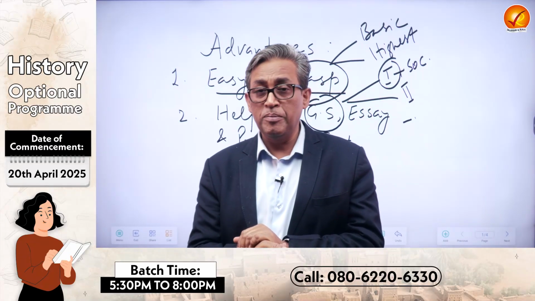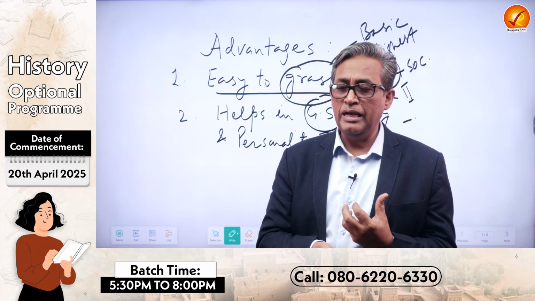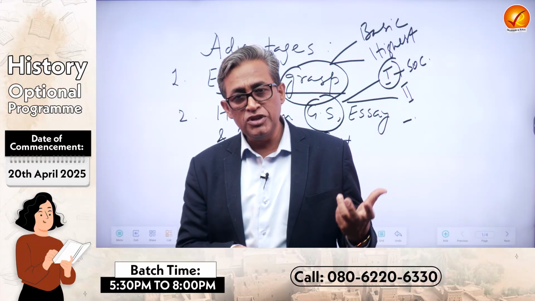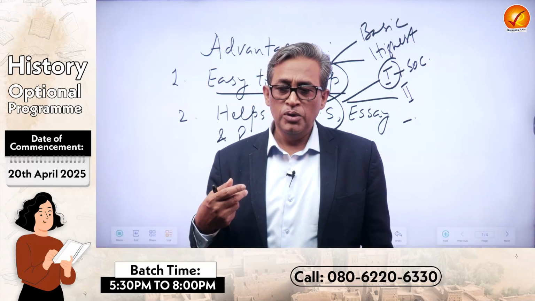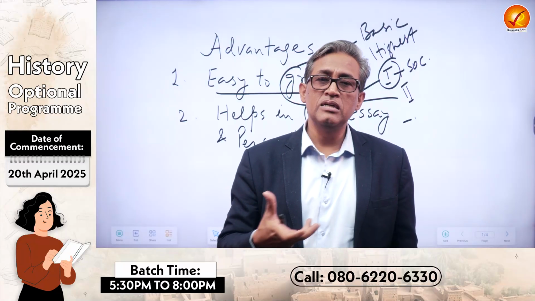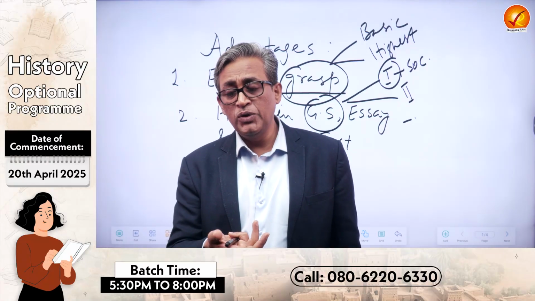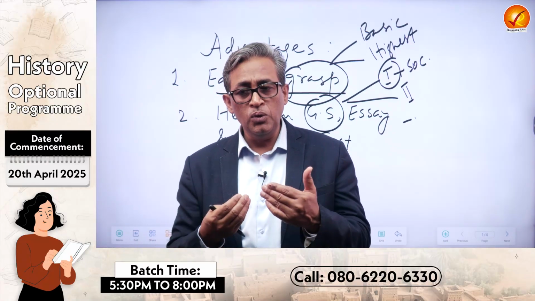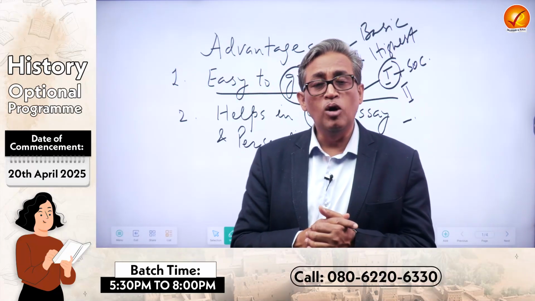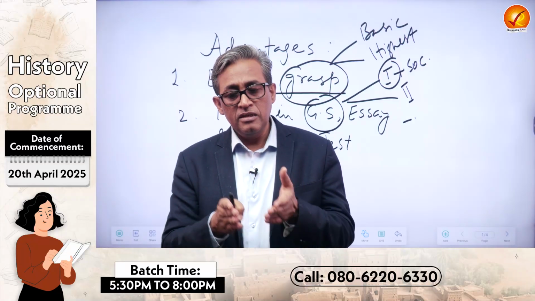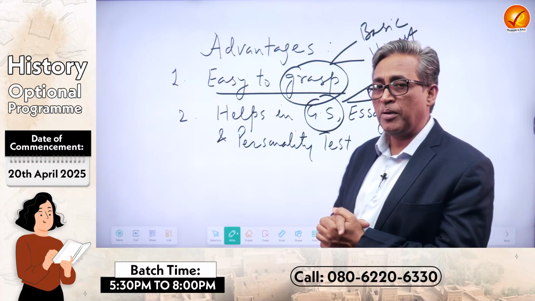Another interesting part of paper 2 is the various organs of the state, what we call India, that is legislative, executive, judiciary. That all we will discuss in modern history in any case. And also you would learn how in Britain, how in France, how in US these constitutions developed in 18th, 19th century, which you would learn in world history class. So you can easily connect much before your other contemporary competitors of general studies, much more easily once you have taken history optional, to understand your GS paper 2.